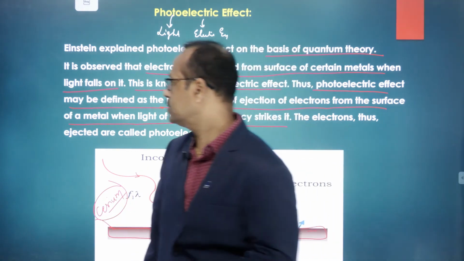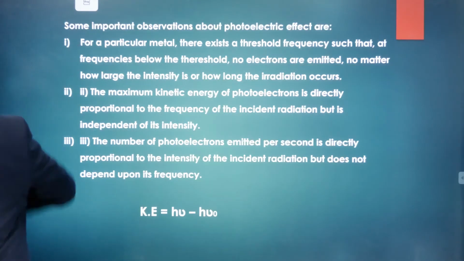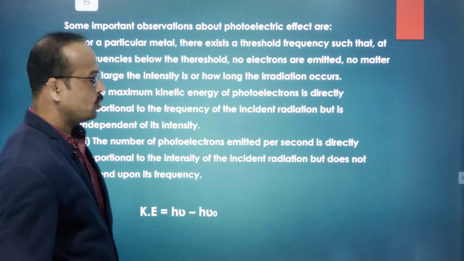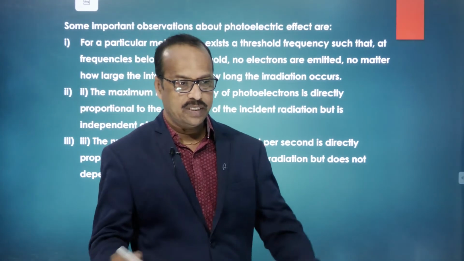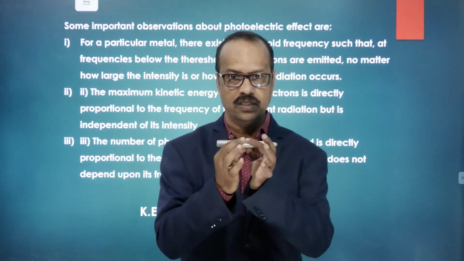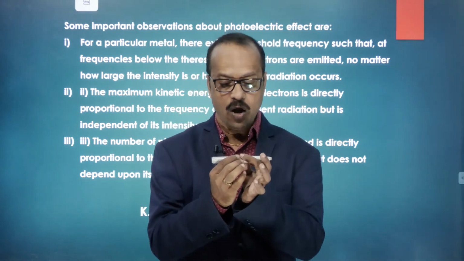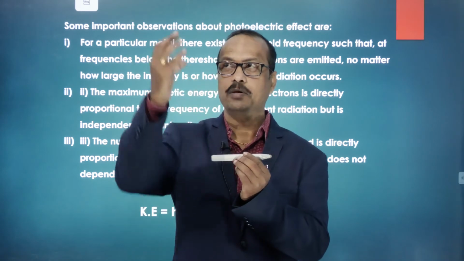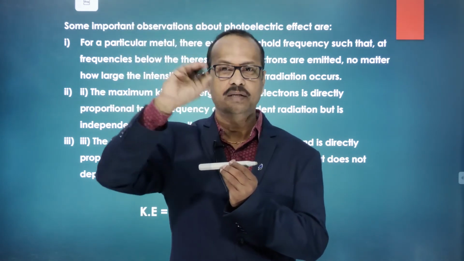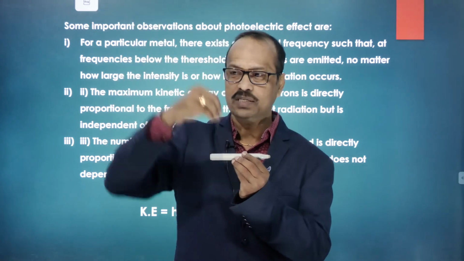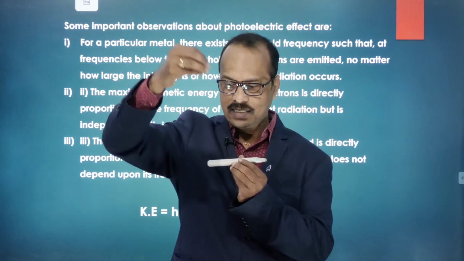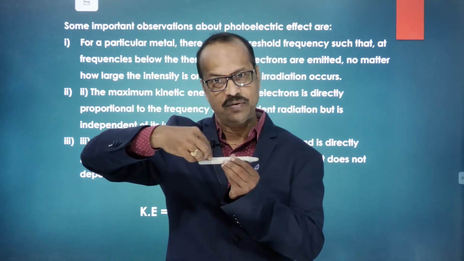Now see some important observations about the photoelectric effect. Students, this is a metal surface, and I am exposing it to light from these lamps. The light is a form of energy falling on this surface.